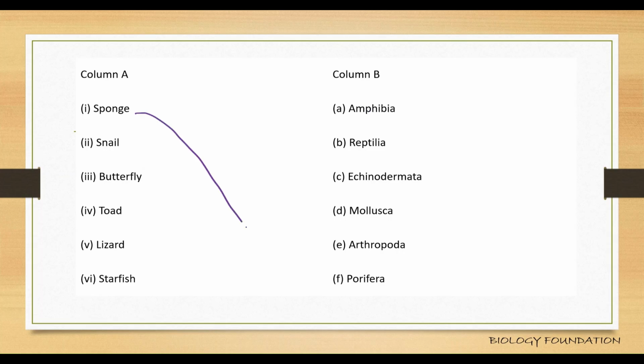Porifera: sponges, such as Sycon, Spongilla, Venus flower basket, all belong to porifera. Mollusks: snails, octopus, cuttlefish, oysters, mussels, all belong to mollusca. Butterfly is arthropoda. Insects, houseflies, butterflies, spiders, crab, all come under arthropoda.